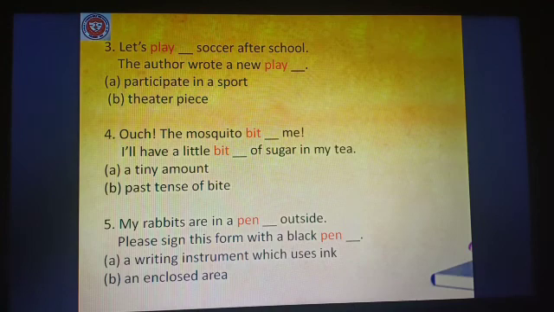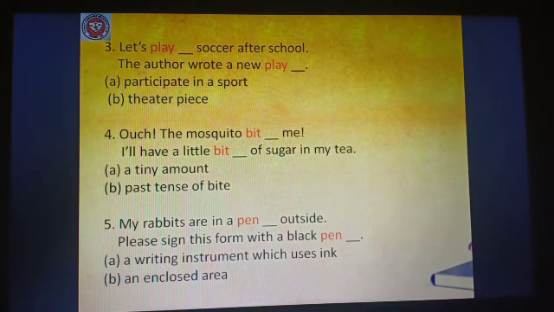Number 3, let's play soccer after school. The author wrote a new play. Options A, participate in a sport, and B, theatre piece. Number 4, ouch, the mosquito bit me. I'll have a little bit of sugar in my tea.